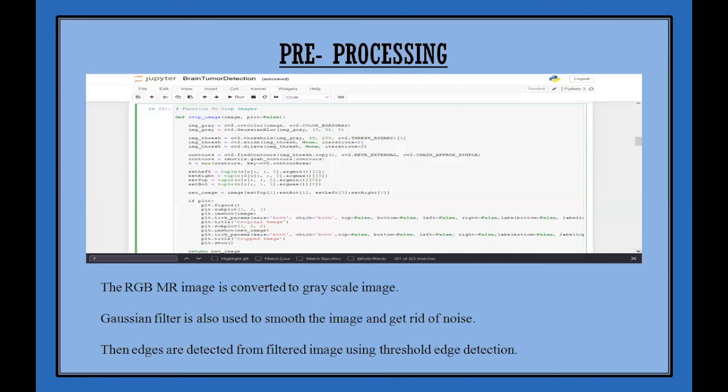For the filtering purpose, we have used Gaussian filter to smooth the image and get rid of noise and reduce the details of the image.